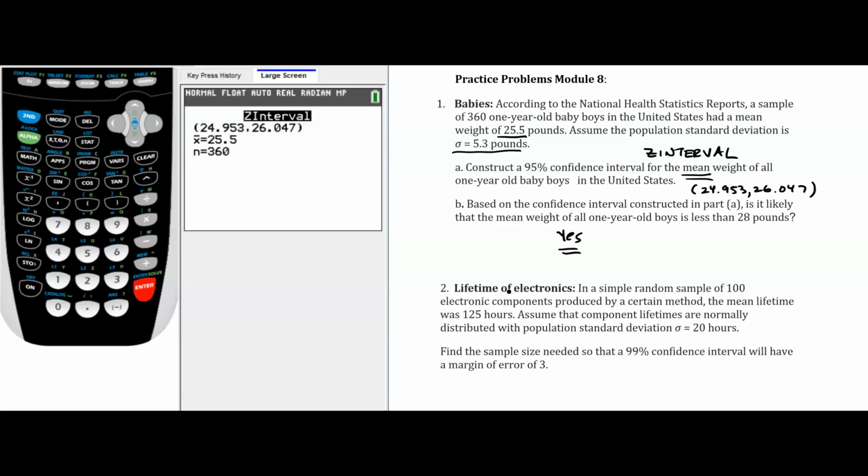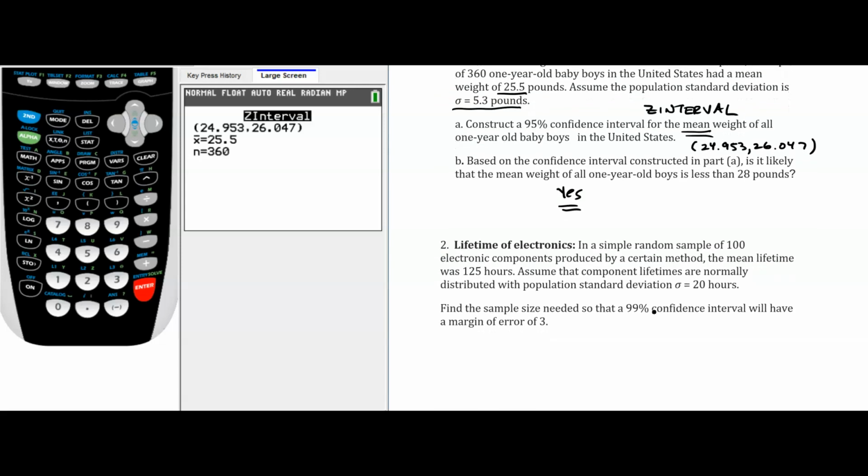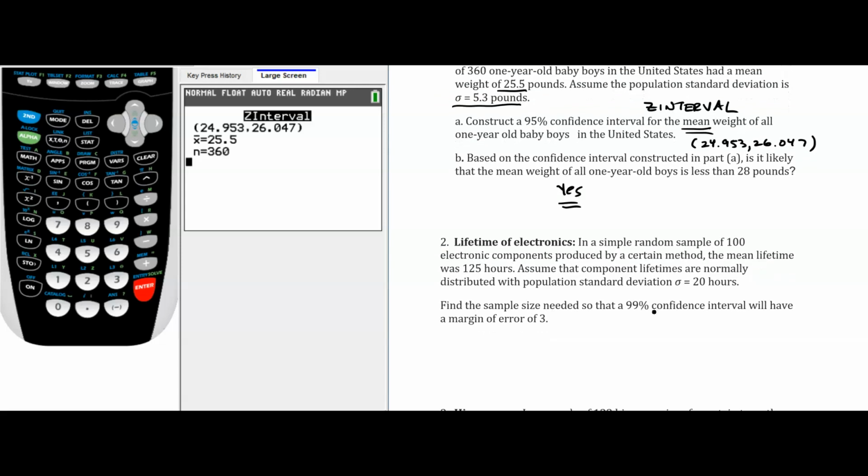Okay, let's go down to question 2. In number 2, this says, in a simple random sample of 100 electronic components produced by a certain method, the mean lifetime was 125 hours. Assume the component lifetimes are normally distributed with population standard deviation sigma equal to 20 hours. Okay, it says find the sample size needed so that a 99% confidence interval will have a margin of error of 3.